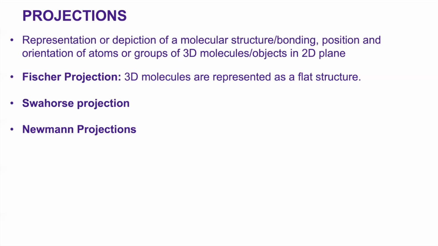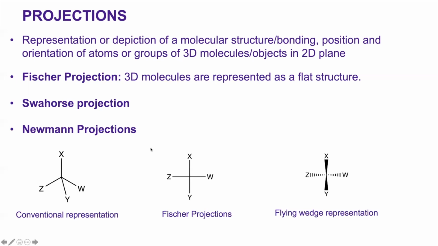Fischer projection is a way to represent three-dimensional molecules as a flat structure. As an example, here is a conventional representation of a chemical molecule, and you can transform the same structure into a Fischer projection, and the Fischer projection can be transformed into a flying wedge representation that we will use a lot. And here the dashed bond means these groups are pointing away from the viewer, or you, and the thick wedge-shaped bonds mean those groups are pointing towards you.